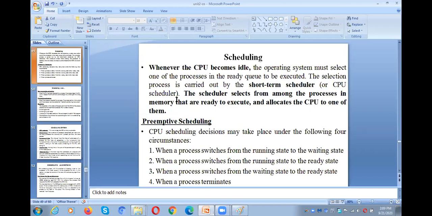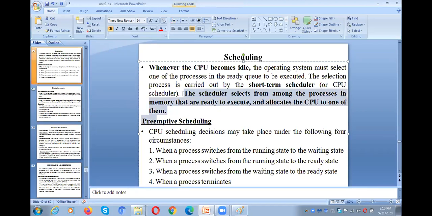Try to understand this line: the scheduler selects from among the processes in memory that are ready to execute and allocates the CPU to one of them.